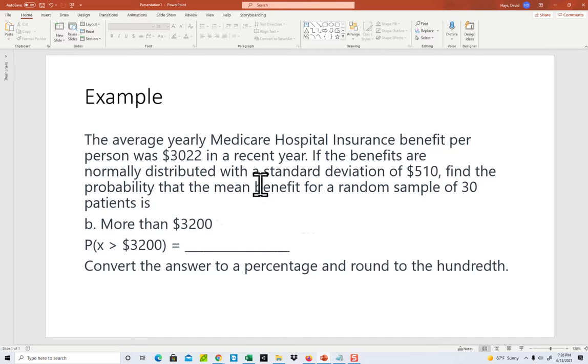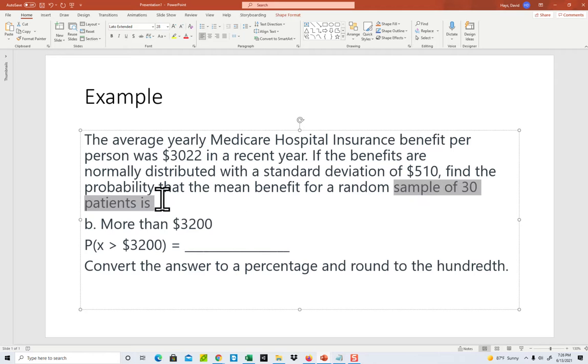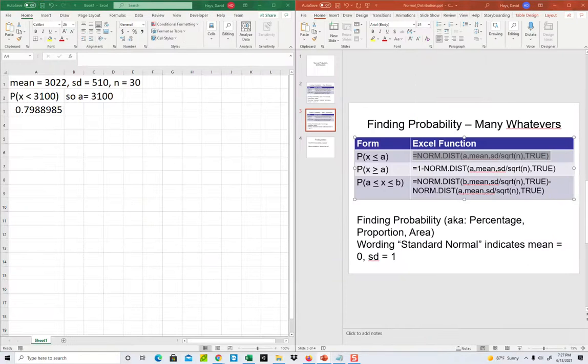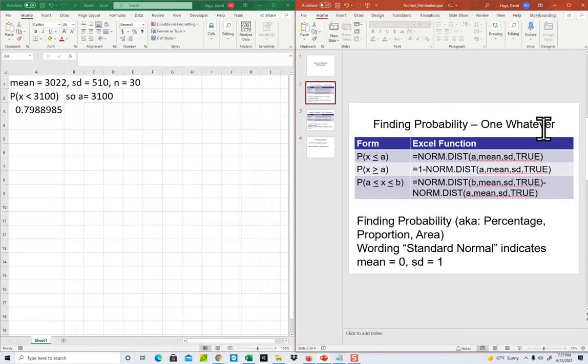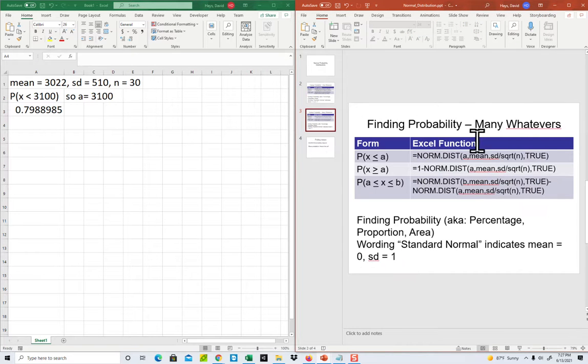Now, we're talking about many whatevers. In this case, many patients, because we're talking about 30 of them. So, the question first is, are we talking about one whatever, one patient? Or are we talking about many whatevers, or in this example, many patients? We said many patients, so we're going to be using these.